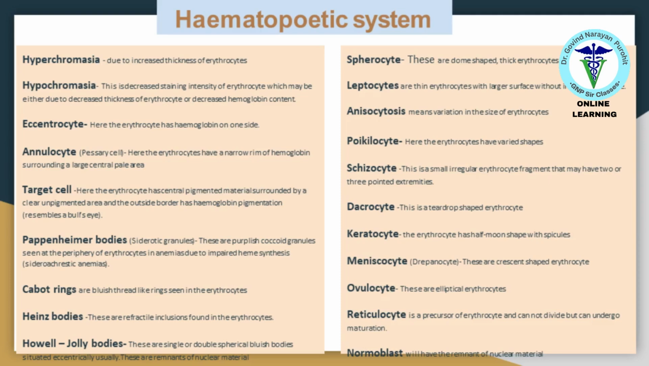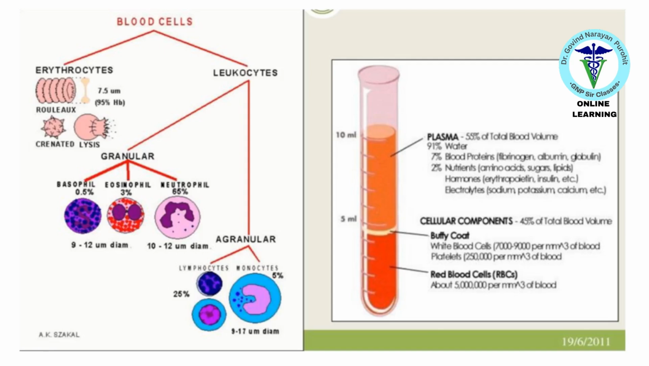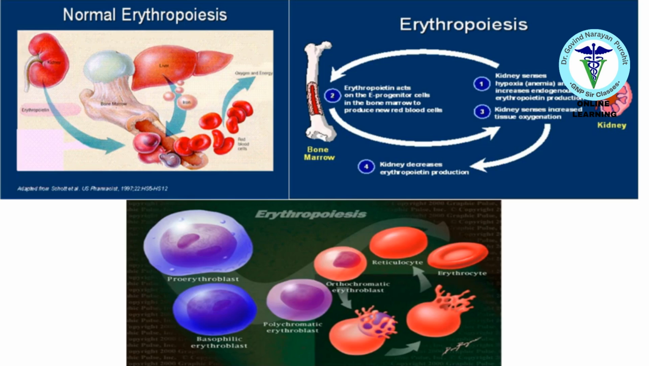The hematopoietic system can be affected by various conditions like hyperchromasia, target cells, and Heinz bodies, impacting blood cell function. Blood cells, including erythrocytes and leukocytes, play crucial roles in the body's immune response and oxygen transport. Erythropoiesis, the production of red blood cells, is a complex process involving the bone marrow and kidneys, crucial for maintaining healthy blood levels.